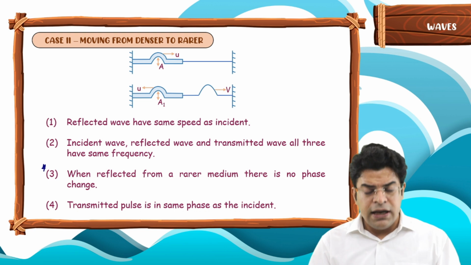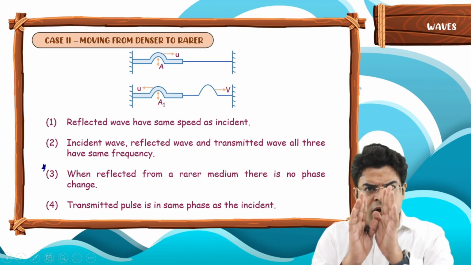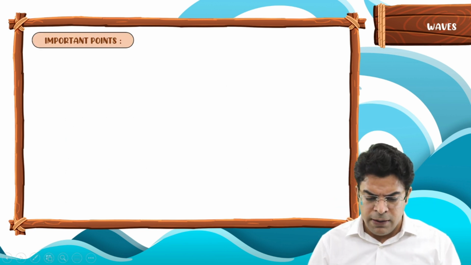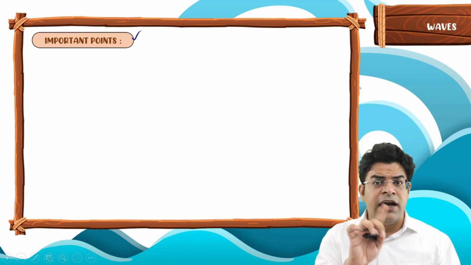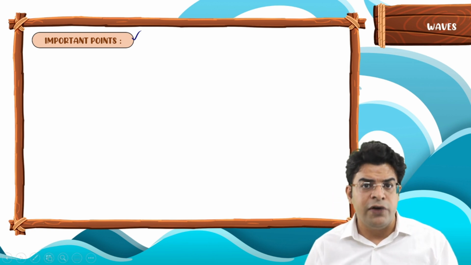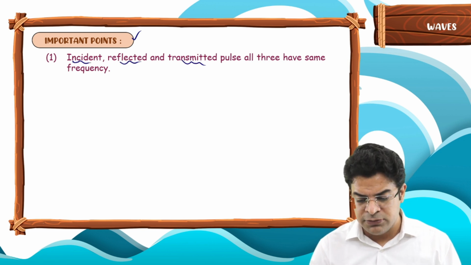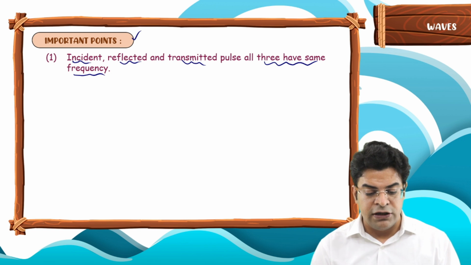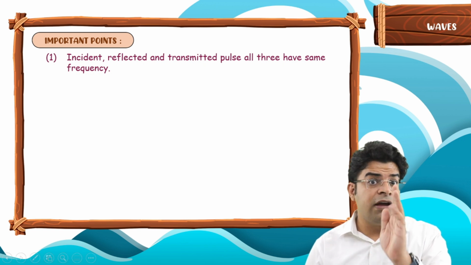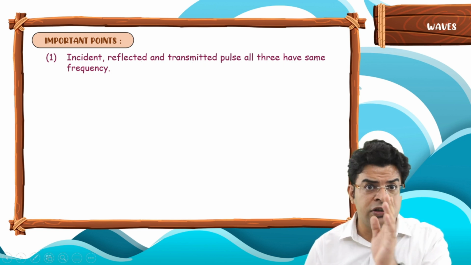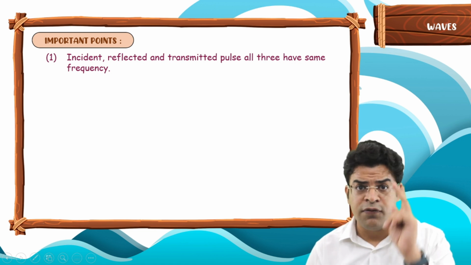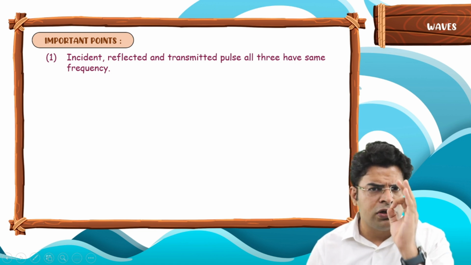So now let's take all the points and learn them together in one go. Important points about reflection and transmission of a wave when the wave reaches the interface. The first point: the incident pulse, reflected pulse and transmitted pulse all three have the same frequency in both cases. Whether the wave is trying to move from rarer to denser or denser to rarer, all three have the same frequency.